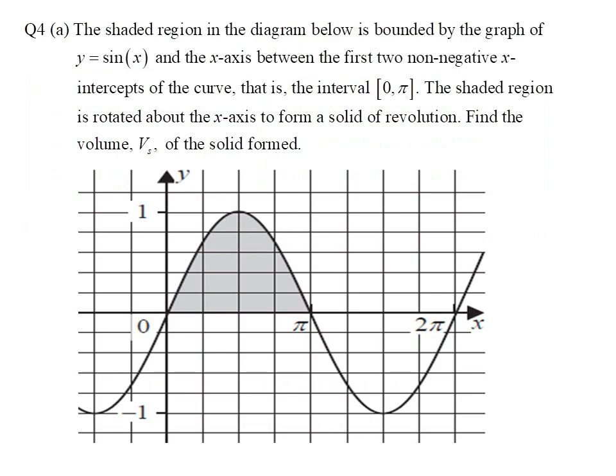Question 4 has two parts. In part A, it states that the shaded region in the diagram is bounded by the graph y equals sine x and the x-axis between the first two non-negative x-intercepts of the curve, that is, the closed interval from 0 to pi. The shaded region is rotated about the x-axis to form a solid of revolution. The question is to find the volume Vs of the formed solid.